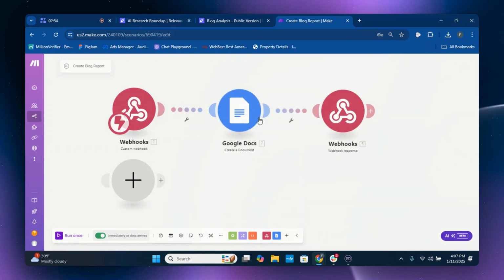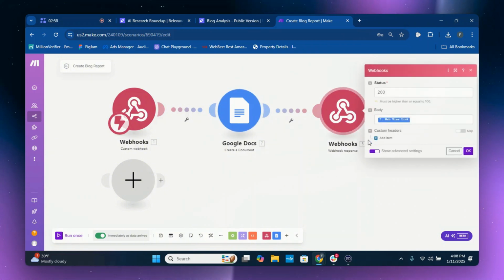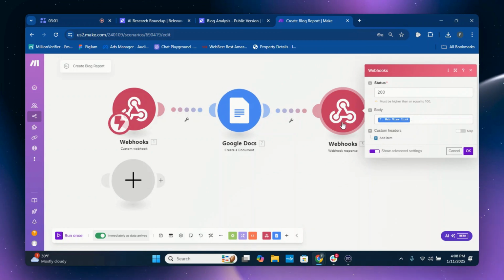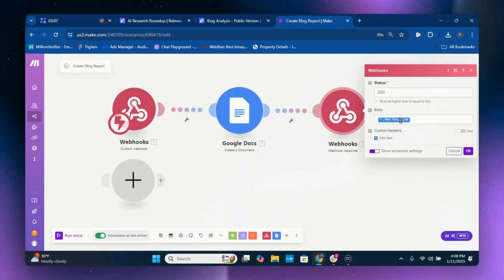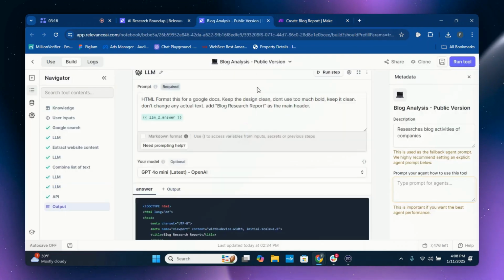And then once you go to Google Docs, you've completed this, you can finally go to this webhook, which is web view link. You can delete this again and put in your web view link after you've connected your Google Docs. And this essentially sends the information back, or the Google Doc link back, to Relevance AI, so it can be sent to Slack. And that's just a simple setup.